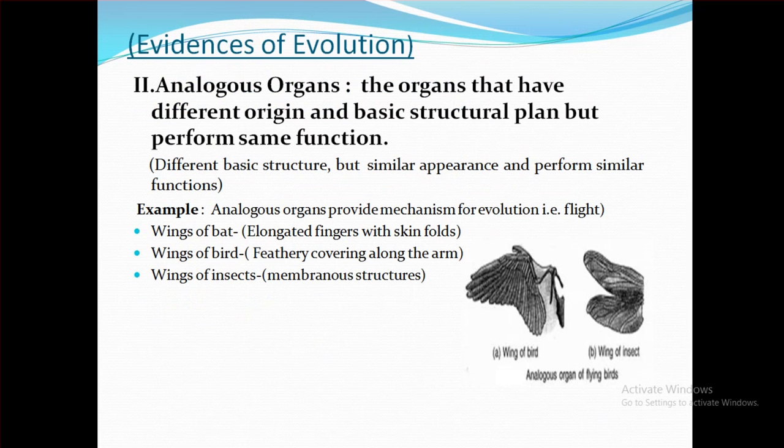The organs that have different origin and basic structural plan but perform the same function, or we can define them as having different basic structure but similar appearance and performing similar functions. For example, the wings of a bat have elongated finger-like folds. The wings of a bird have a feathery covering along the arm. It is also attached with the muscles and bones. The wings of insects are only a membranous structure.